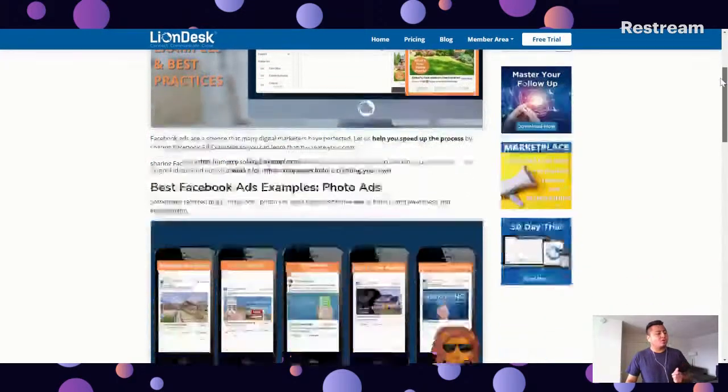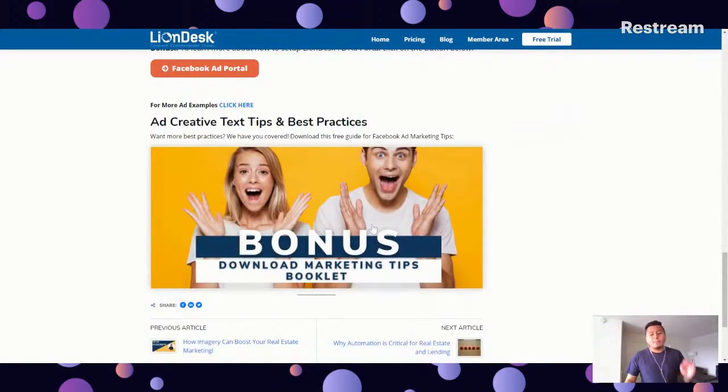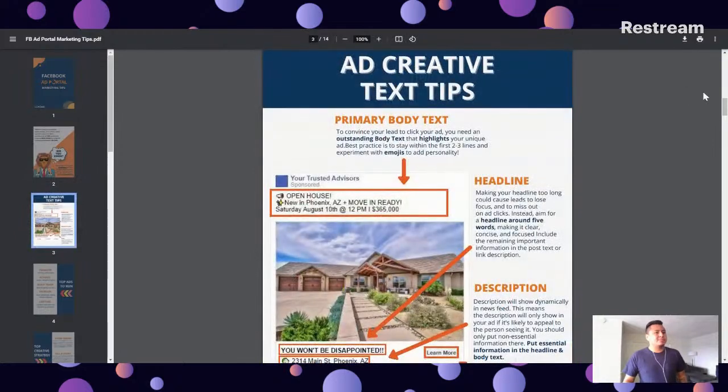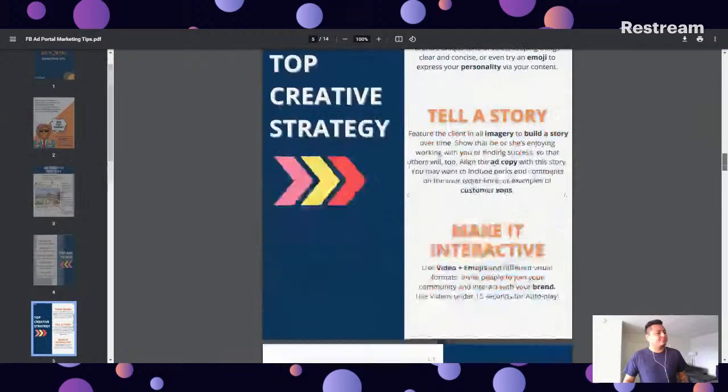And if you scroll all the way to the bottom, you're going to see this booklet, right? For best marketing tips. So go ahead and click here. This is for the ad portal specifically, right? Ad portal best practice tips. Once you click, again, a little booklet that walks you through the different tips on how to create effective Facebook ads.